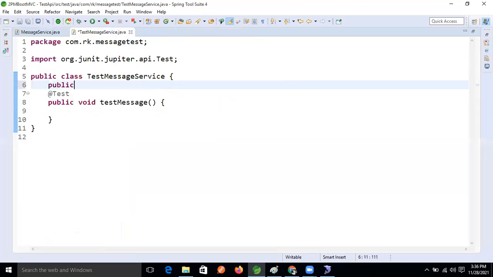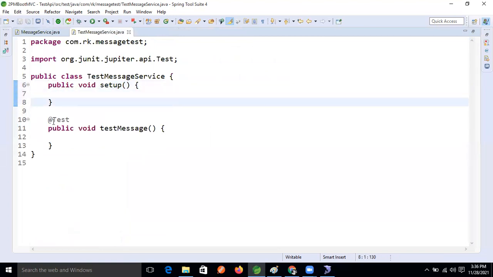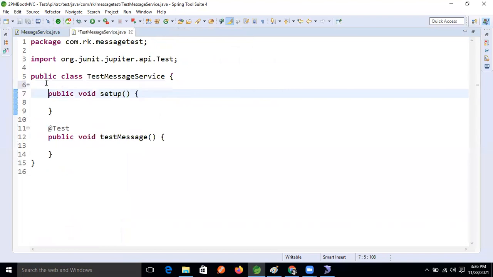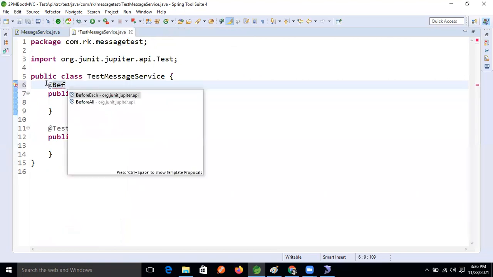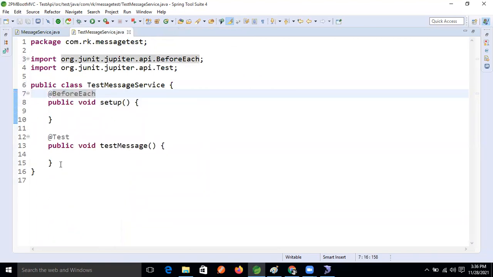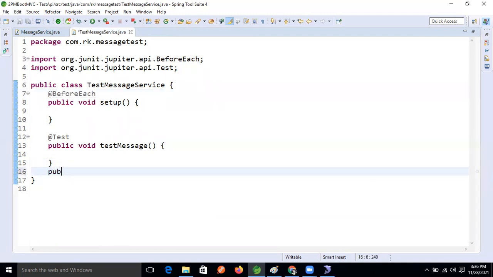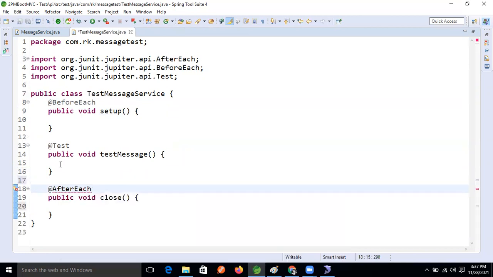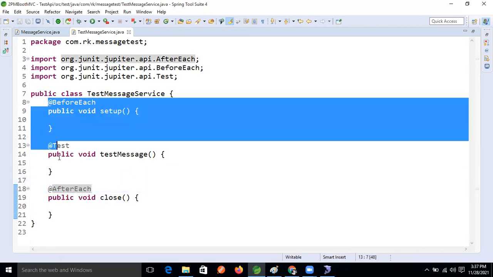So public void setup. Fine now, guys. This block must execute before this test case. So for that, what annotation will we use? At the rate Before each. Then cleanup code also we need to write in one method, right? So public void close. What annotation do we apply on top? After each. Fine. So this is the structure of our test case now, guys.